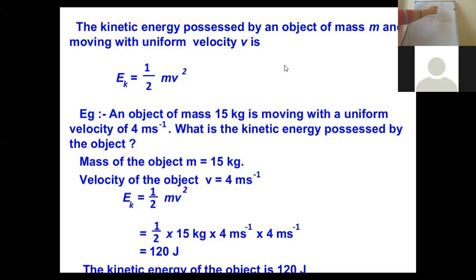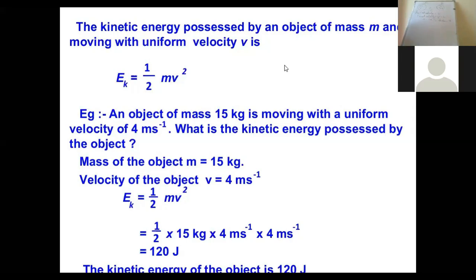Once the object has stopped, it has no kinetic energy. It means that when the object was in motion, the kinetic energy has been utilized to do the work. So work done by the object here is F into S. In other words, we can say that kinetic energy is equal to F into S, because work done by the object is equal to the energy,